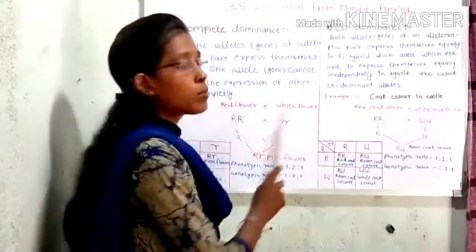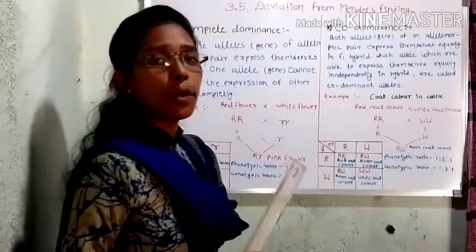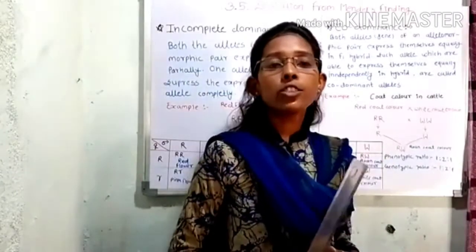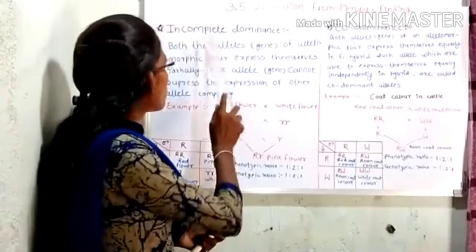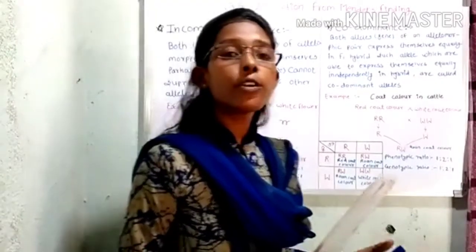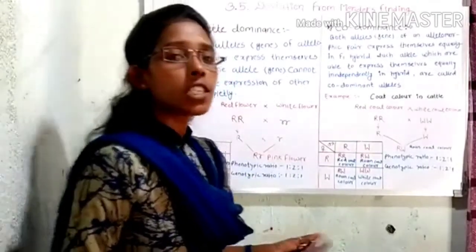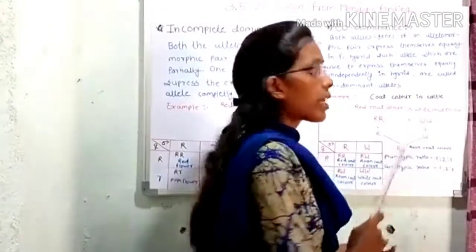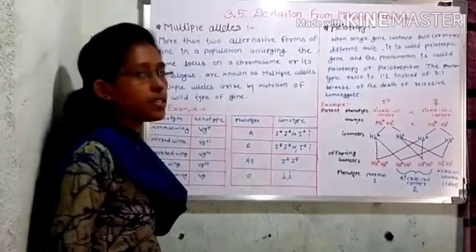After studying these two examples of intragenic interaction, incomplete dominance and codominance, the phenotypic and genotypic ratios are identical. But in incomplete dominance, the F1 hybrid shows an intermediate phenotype, while codominance shows the equal expression of both the phenotypes. Then the next example of intragenic interaction is multiple alleles.